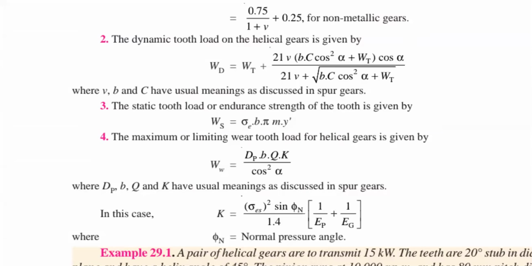The same point you already observed in your spur gear. Whatever the type of gear, whether spur gear, helical gear, bevel gear or worm gear, the beam strength should be high, because it is the standard gear strength. This is based on the Lewis equation. So always the beam strength value should be high compared to the remaining values.